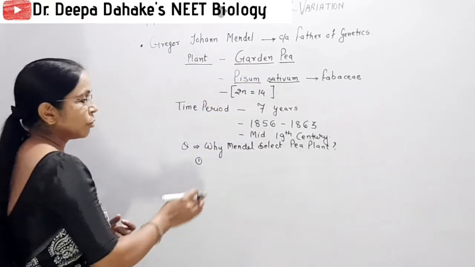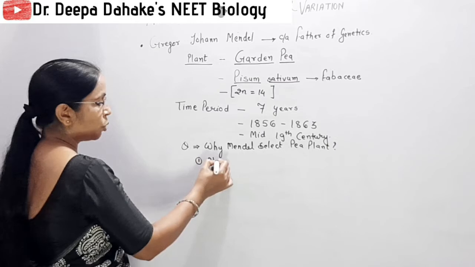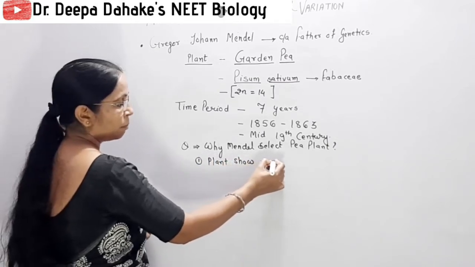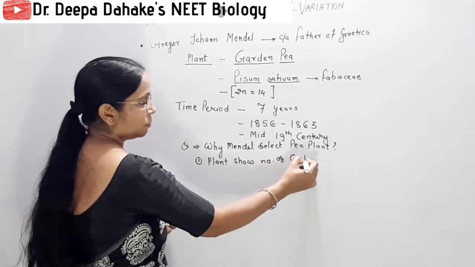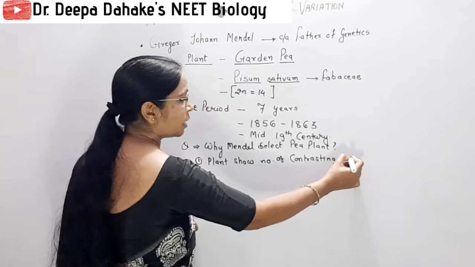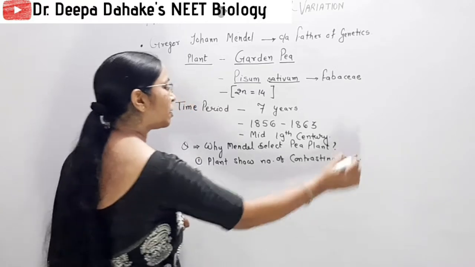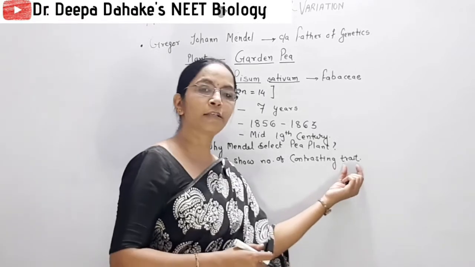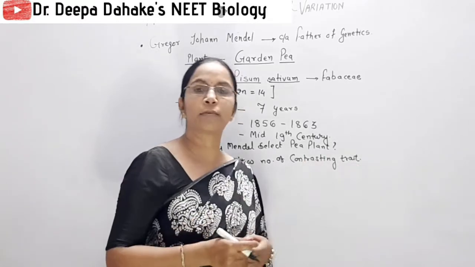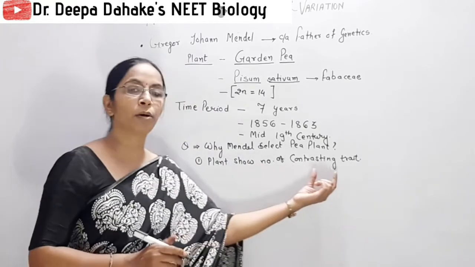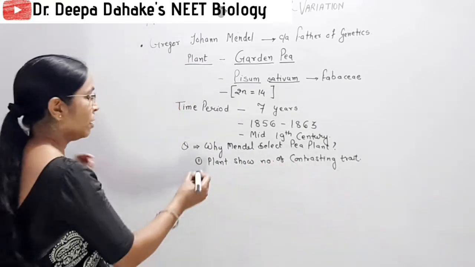First, the plant shows a number of contrasting traits. Contrasting trait means the trait is present in dominant as well as recessive form. Trait means character, as we already discussed.